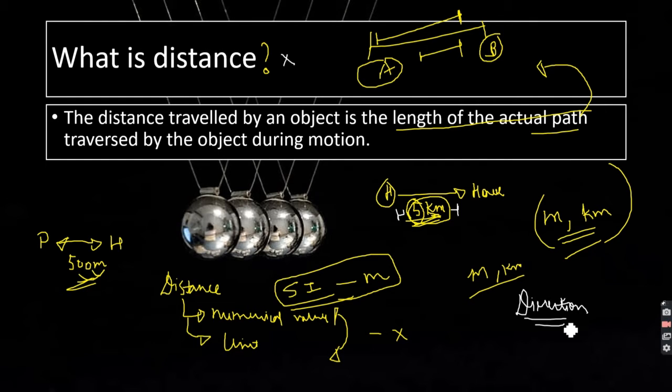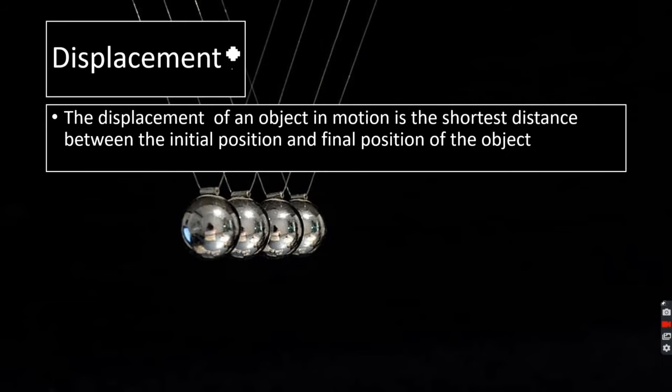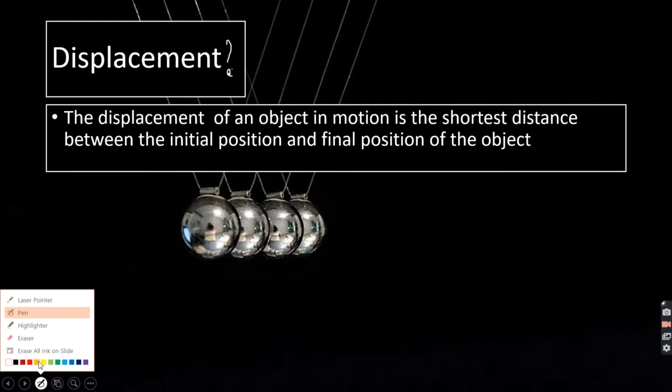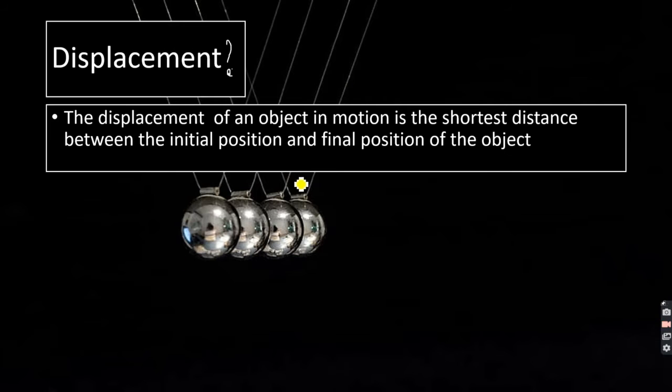When we talk about direction with distance, that term is known as displacement. Here comes the next thing, that is displacement. As I said, direction, yes, so when we add direction to distance, it is known as displacement.